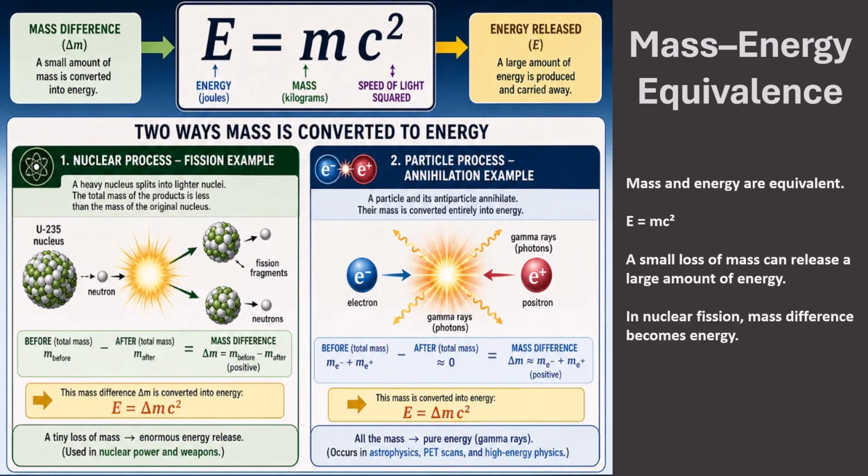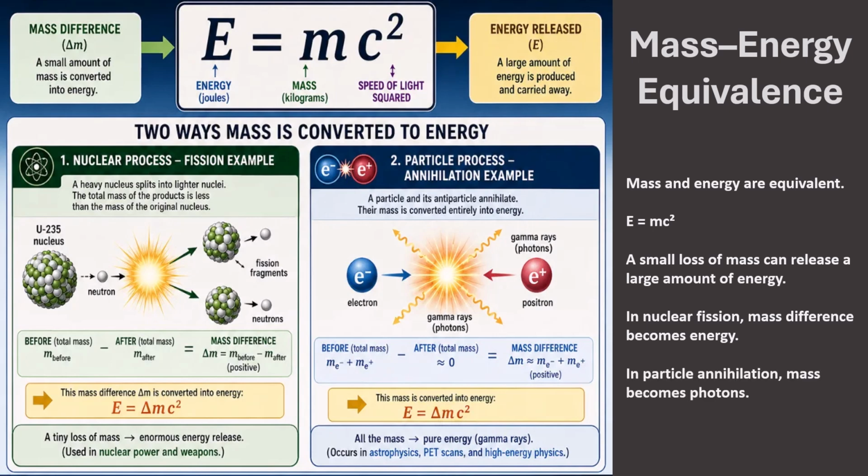In nuclear fission, a heavy nucleus splits into smaller fragments. The total mass after the reaction is slightly less than the total mass before the reaction. That small mass difference is released as energy.